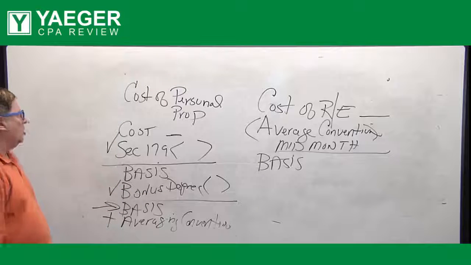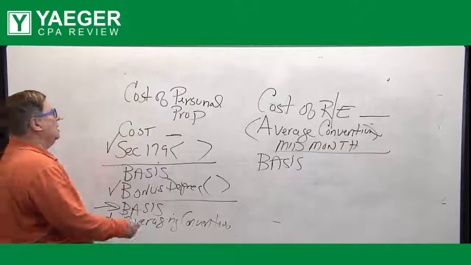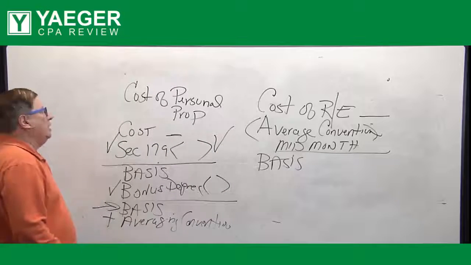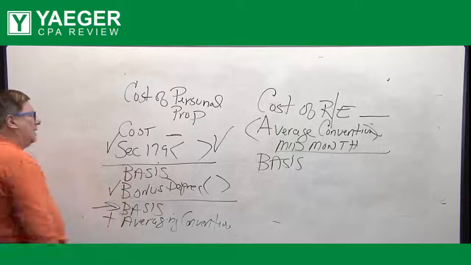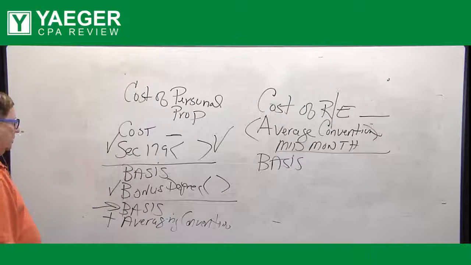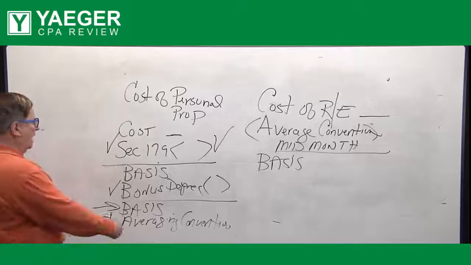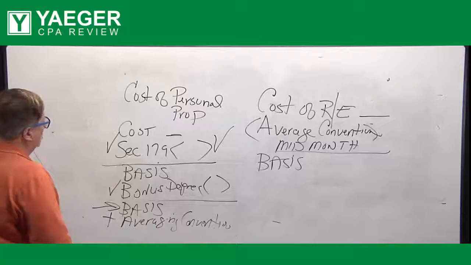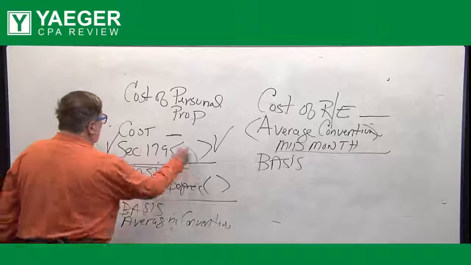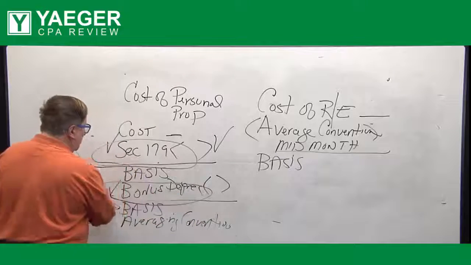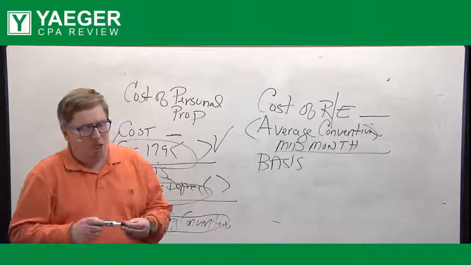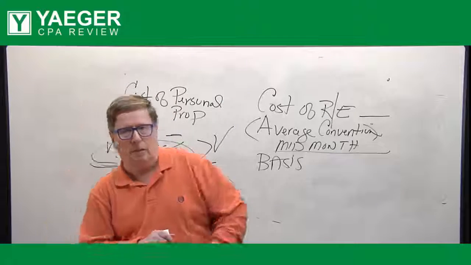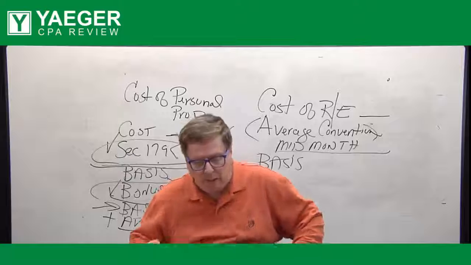So if they say to you, what's the total depreciation for this personal property? It'll be the Section 179, which you can only do manually because 179 and bonus depreciation are not included in the tables. The only thing that factor includes is the averaging convention amount. So your total depreciation for the year would be Section 179, the bonus depreciation, and the averaging convention for that first year. Make sure you know that, okay?